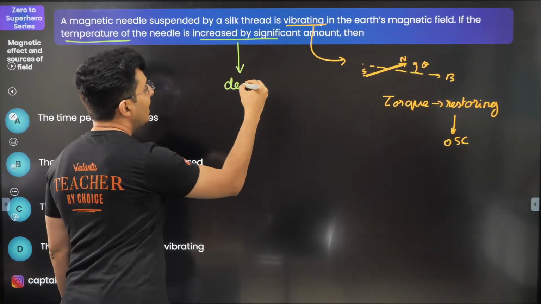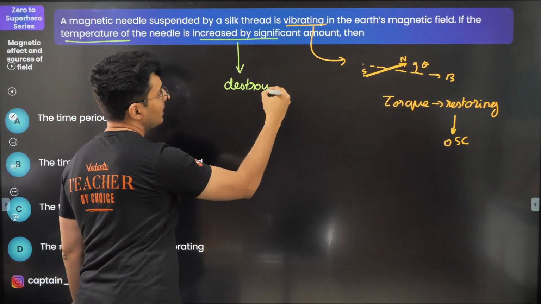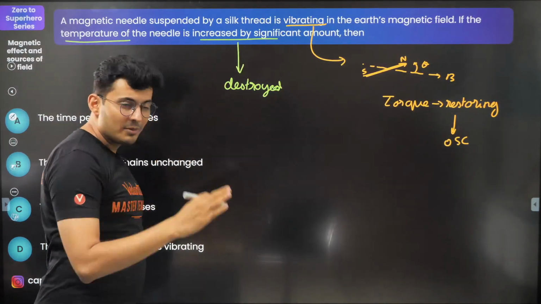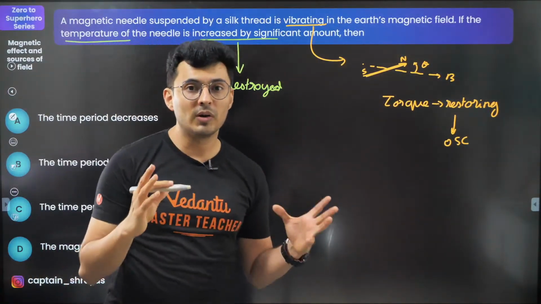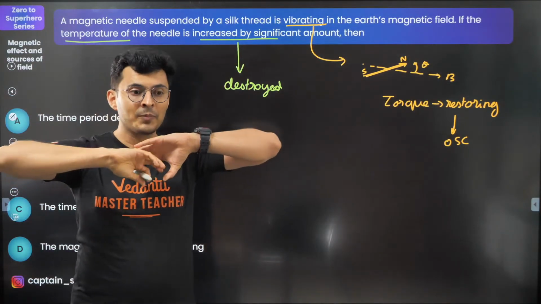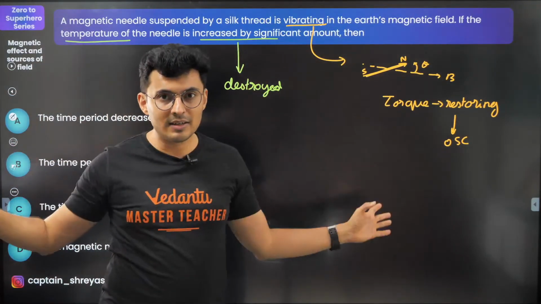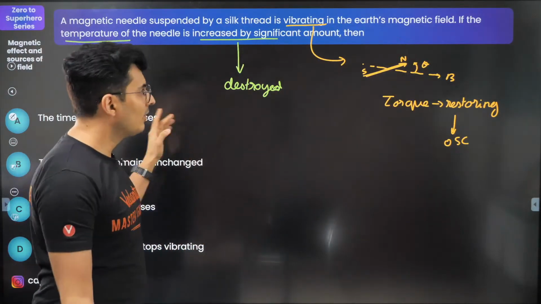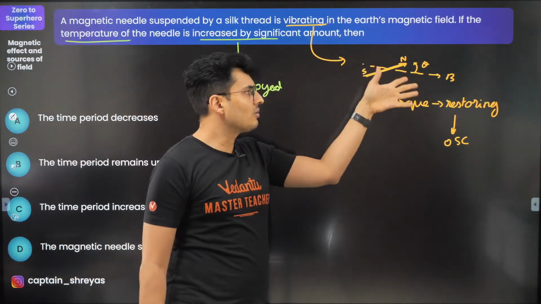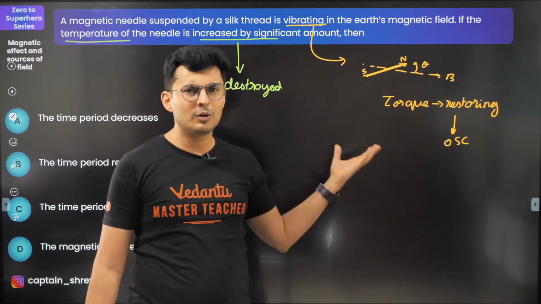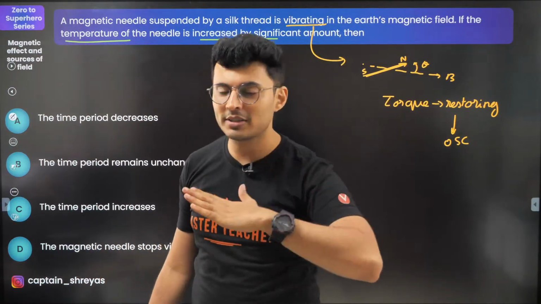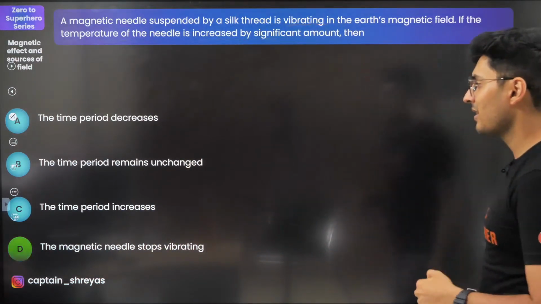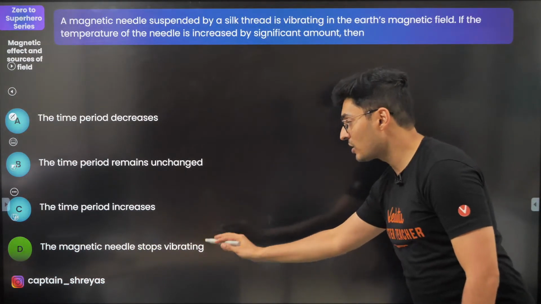You basically have destroyed the magnetic properties. Beyond a certain limit, the magnet will no longer remain magnetic. It will basically get completely destroyed. All the alignments will be gone. That's it. It will get demagnetized. So once it is demagnetized, no torque, no restoration, no oscillation. That's it. So basically, the magnetic needle stops vibrating.